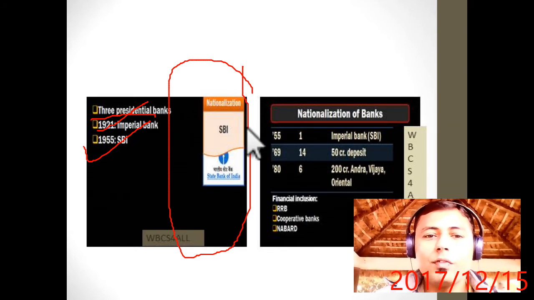Then nationalization happened two more times. After 1955 with the Imperial Bank, in 1969 during the reign of Srimati Indira Gandhi, 14 banks were nationalized. These are questions which usually come in the prelims and the mains. And which were the 14 banks? All the banks which had a deposit of 50 crores were taken and nationalized. That was the criteria. The 14 banks fitted the criteria and they were nationalized.